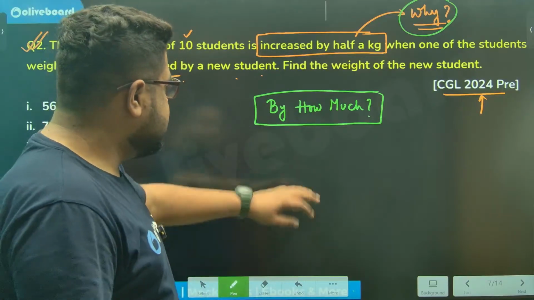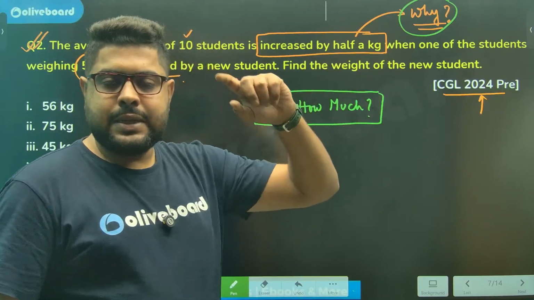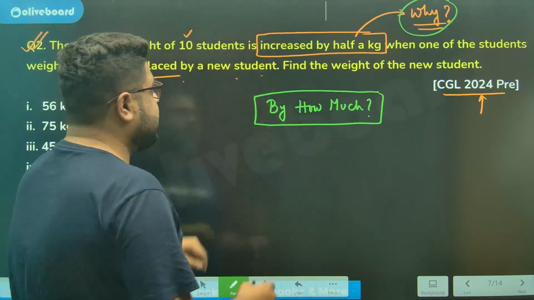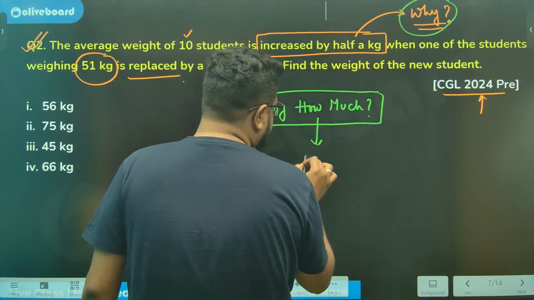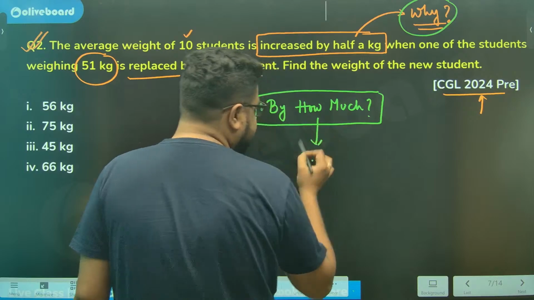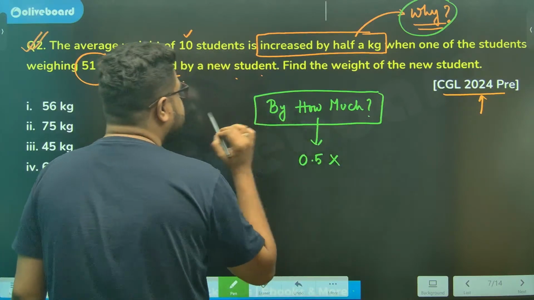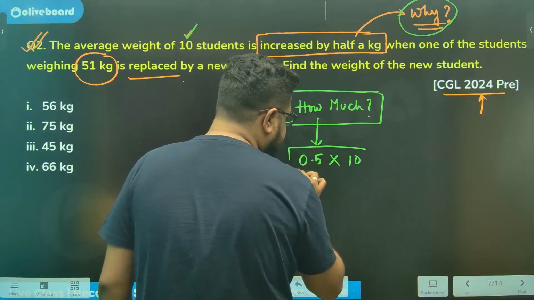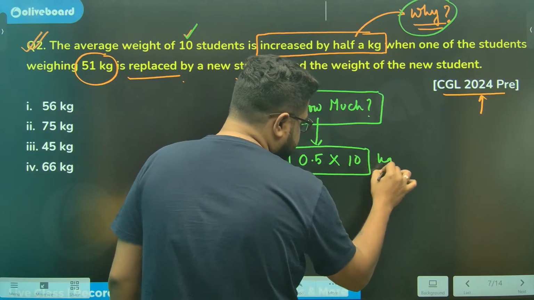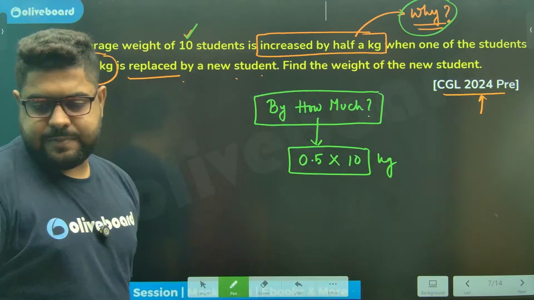Logically, by how much? He is that much heavier that he is causing an increase of half a kg, meaning 0.5 kg, for 10 students. So he is that much heavier.